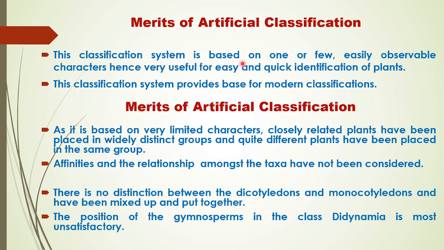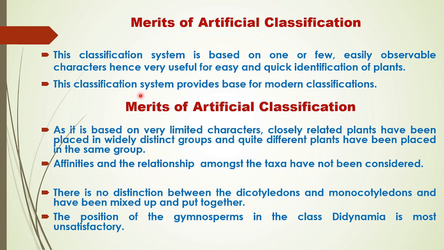This classification system is based on one or a few easily observable characters, hence very useful for easy and quick identification of plants. It is an easy to use system. This classification system provides a base for modern classification. Other classification systems are derived from it, or this is the fundamental base for other types of classification systems.